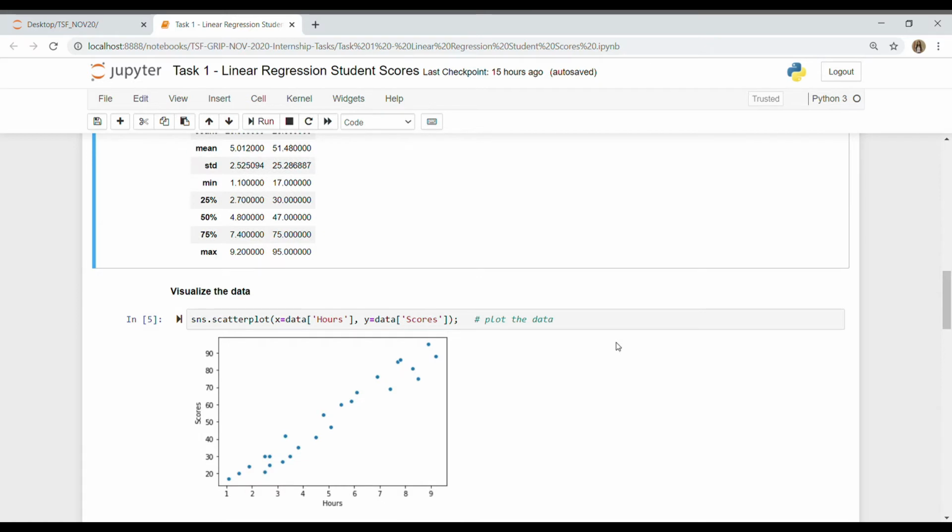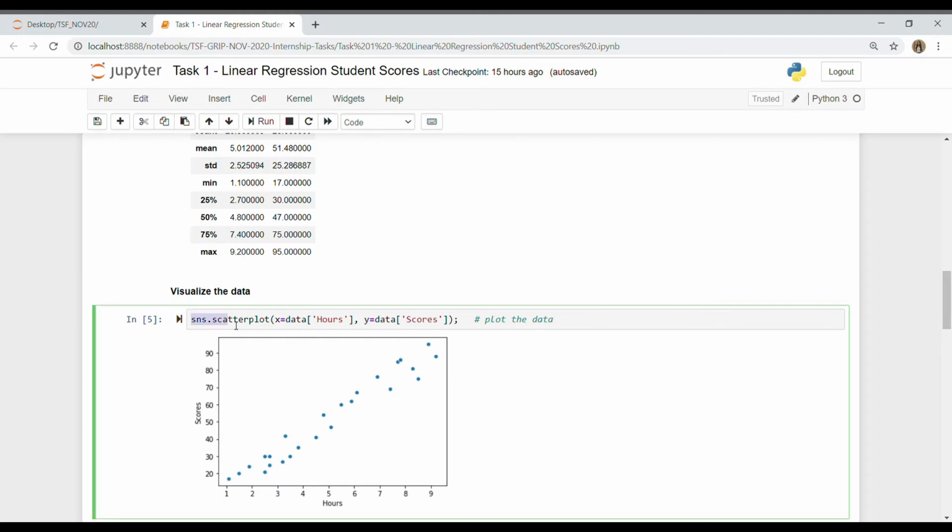Now we'll move on to the visualization part to understand what kind of data we have and the relationship within the data. I have used seaborn.scatterplot for this purpose. As we only had 2 columns, I am using hours on the x-axis and scores on the y-axis.